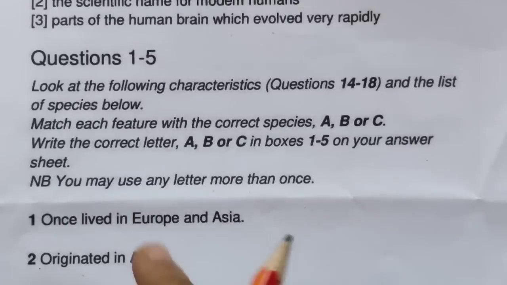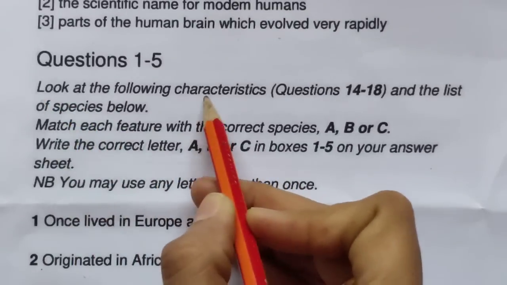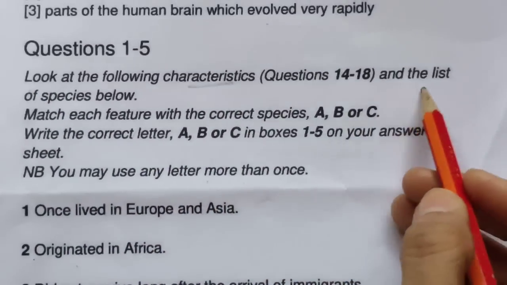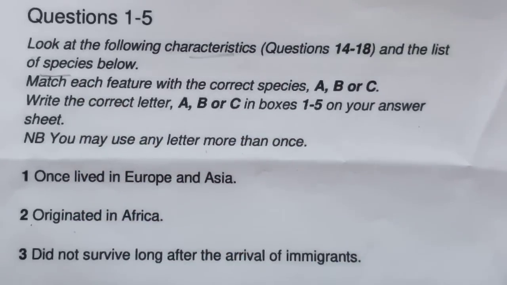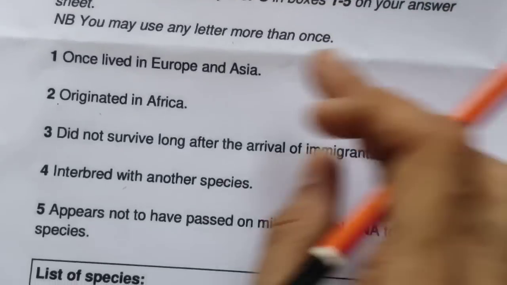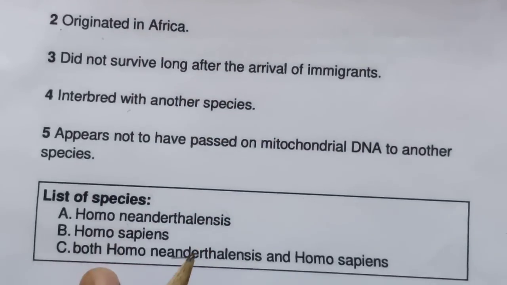As you can see, the first type of question we have is, look at the following characteristic. These are the characteristics and a list of species, like a list of people, and a kind of activity is there. You can see these activities, and these are the list of species.